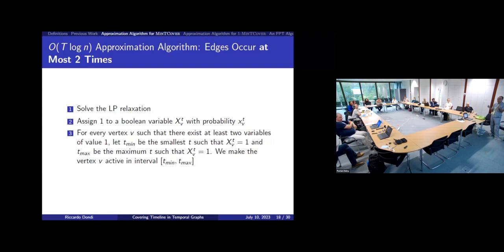If it's defined in more than one timestamp, we pick the minimum time and the maximum time where the vertex is active, and we make the vertex active in this whole interval. That's why we get this big O T log n approximation. The log n comes from the first 2 points, and the T comes from the third point.